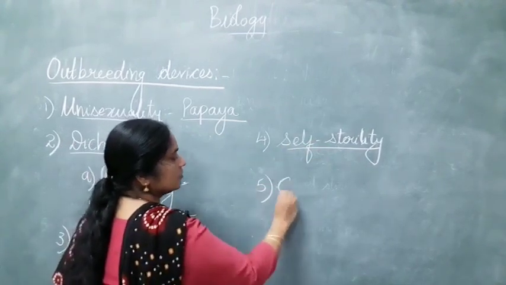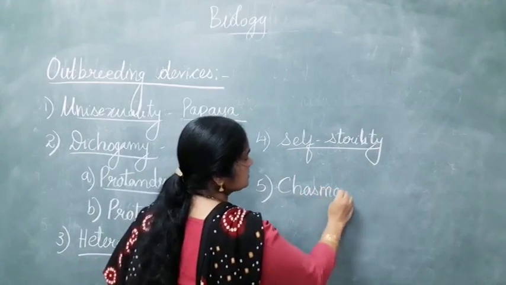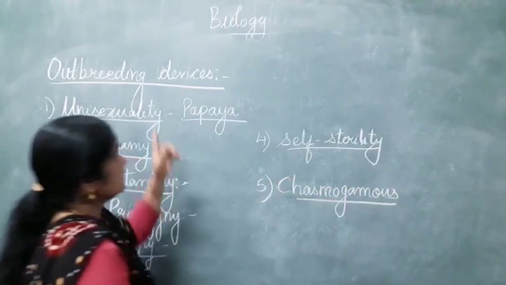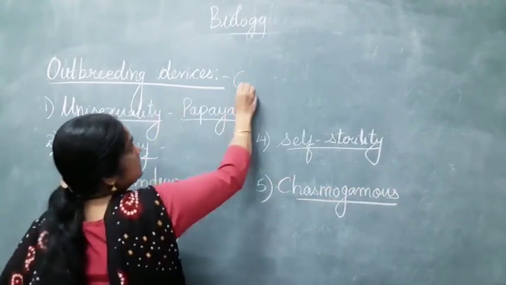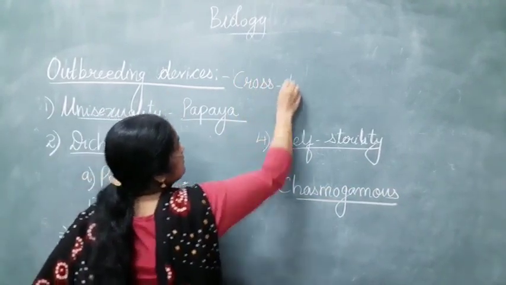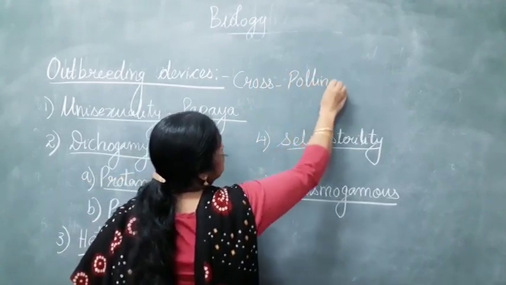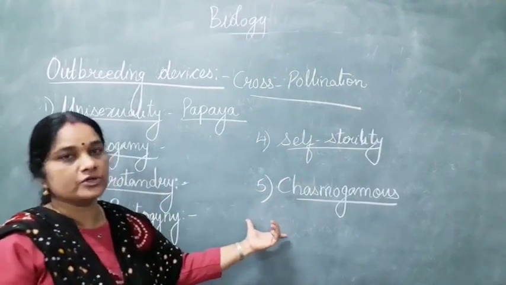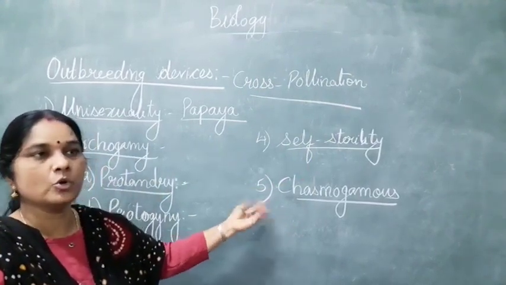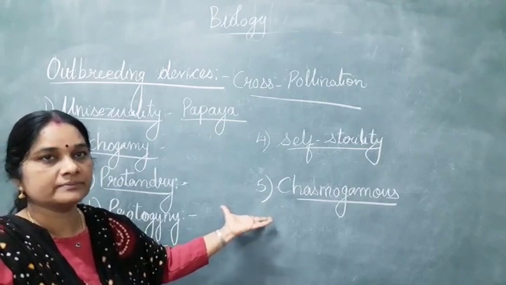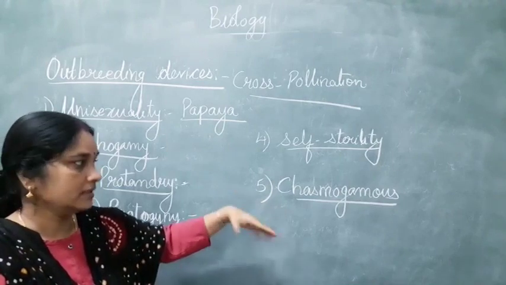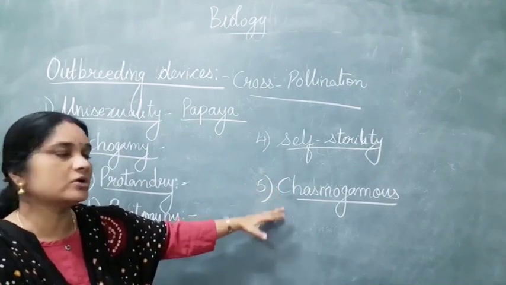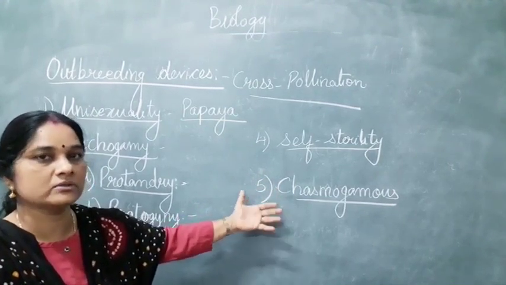Next one, as you have already learned, chasmogamous flowers, which will help in cross-pollination. These outbreeding devices are mainly needed for cross-pollination. In a chasmogamous flower, as I already told, the flowers are open, and the anthers and the stigma both are exposed. So it will not lead to self-pollination, it will lead to cross-pollination.